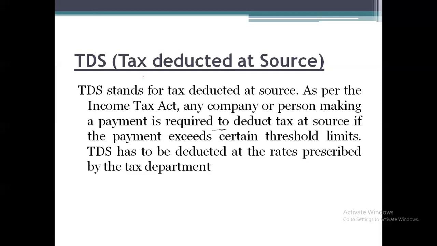If the income exceeds the standard limit, they need to deduct the tax from the income and the remaining amount has to be paid to the assessee. So that's the meaning given: TDS stands for tax deducted at source. As per the Income Tax Act, any company or person making a payment is required to deduct tax at source if the payment exceeds the threshold limit, that is, the standard limit. TDS has to be deducted at rates prescribed by the tax department. So these rates are given in the following slides.